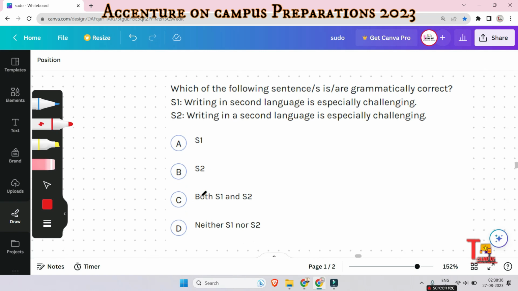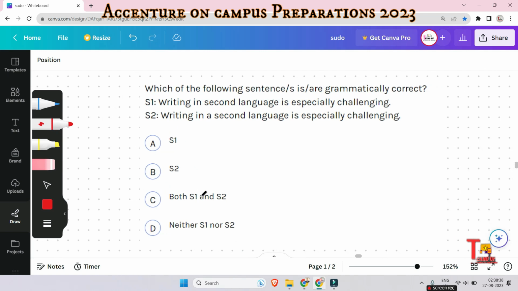Which of the following sentences is or are grammatically correct? S1: Writing in second language is especially challenging. S2: Writing in a second language is especially challenging. The difference is here, right? In the first sentence, there is no article used before second language, and in the second, the indefinite article is used, right?